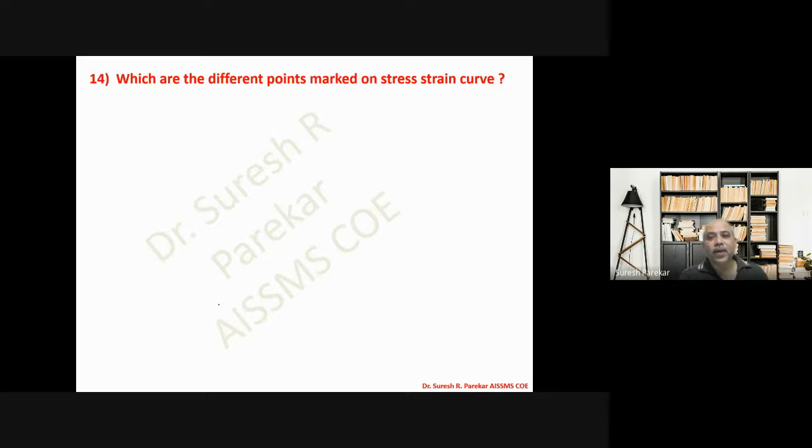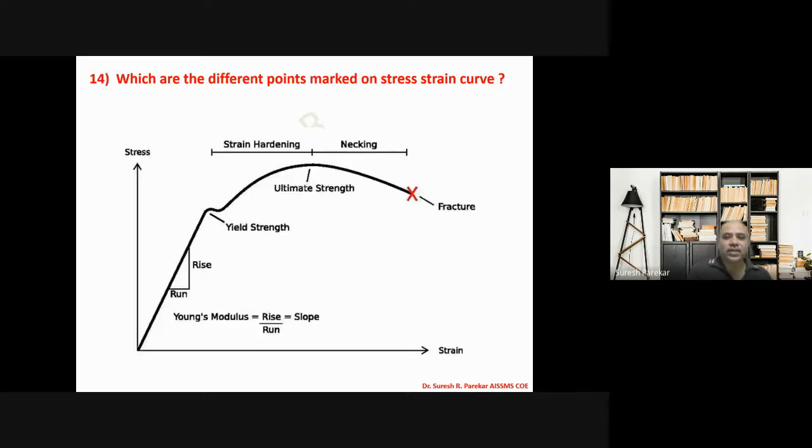What are the different points marked on the stress strain curve? We have this stress strain curve. Somewhere here, till here, we have linear. This we have the elastic point we can say. Then this point is the upper yield point. This point is the lower yield point. This is ultimate strength. This is fracture.